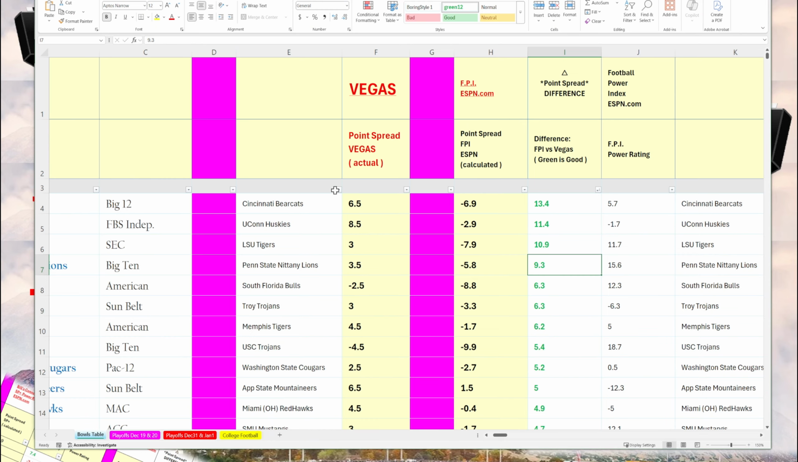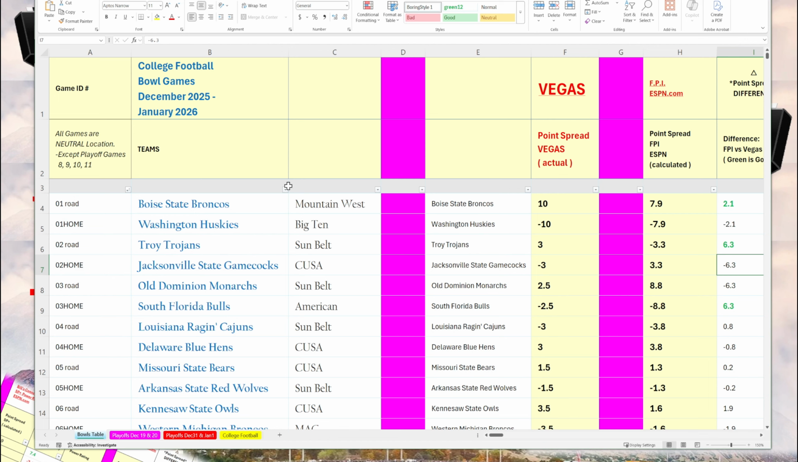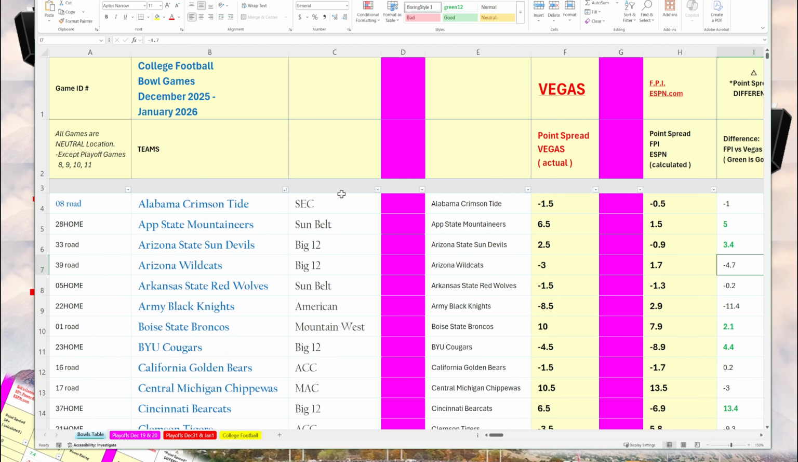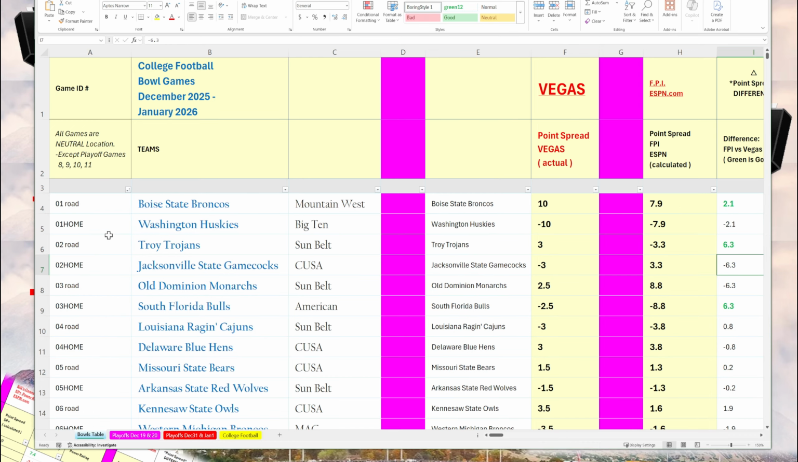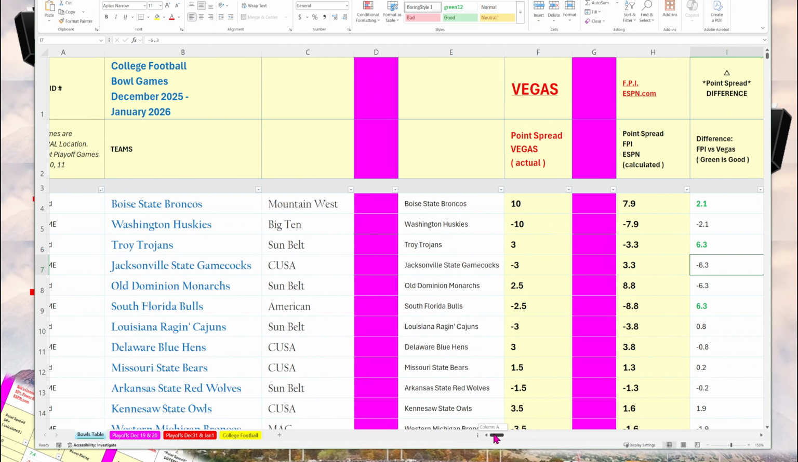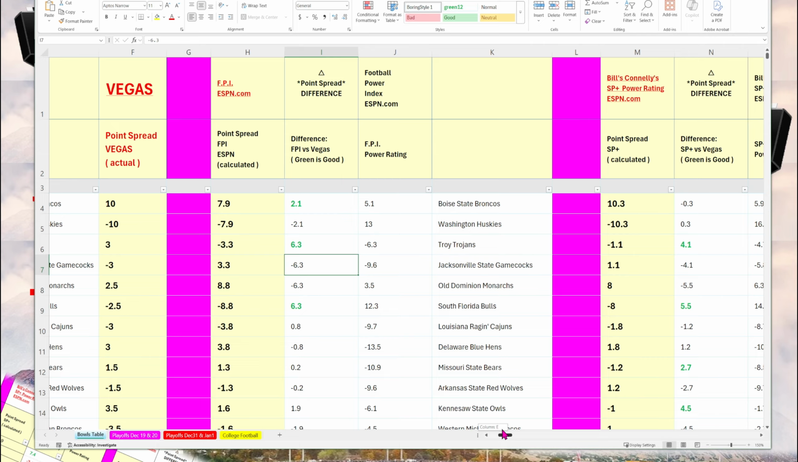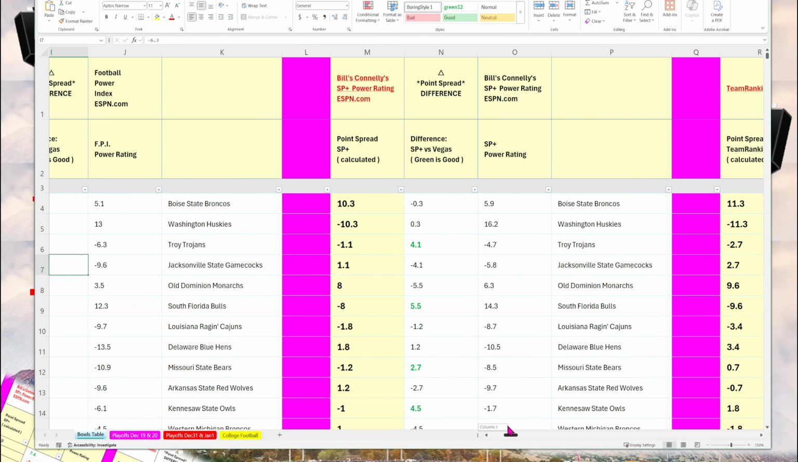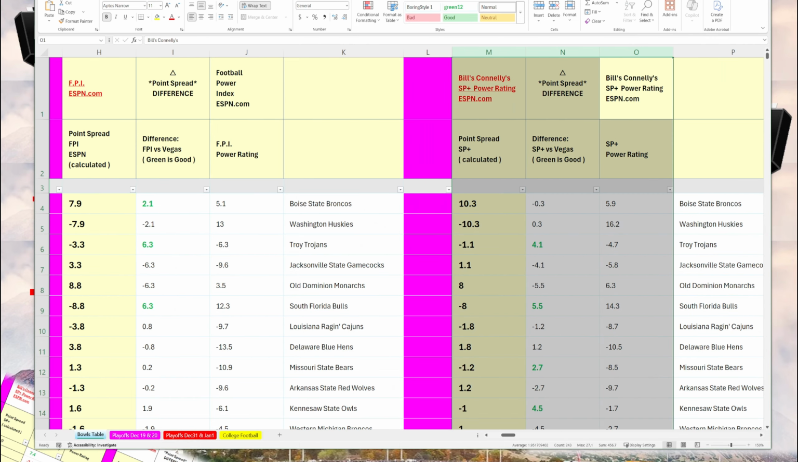Now to reset the table, just go back to the first row and sort from A to Z. And that sorts by game. You can also sort alphabetically, or sort by conference. So resetting the table, we're going to sort from A to Z. So that's next. What I did was the same procedure with Bill Connelly's numbers.